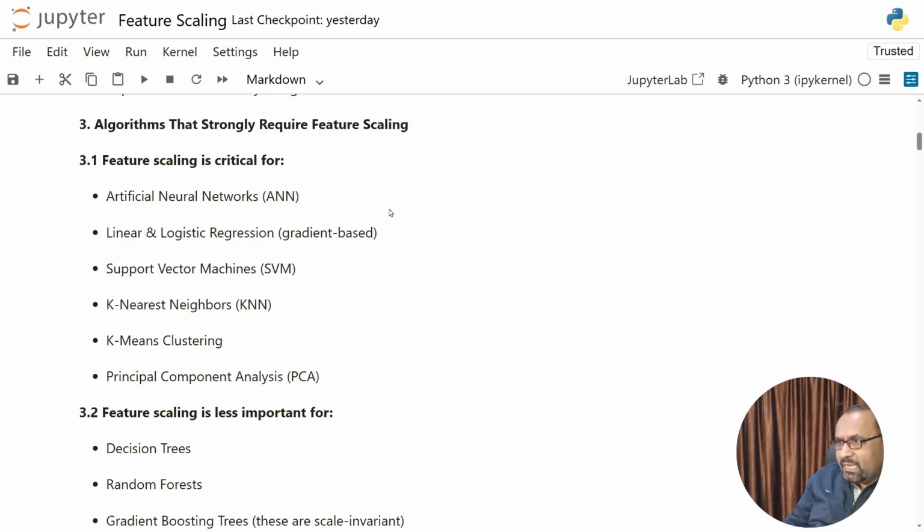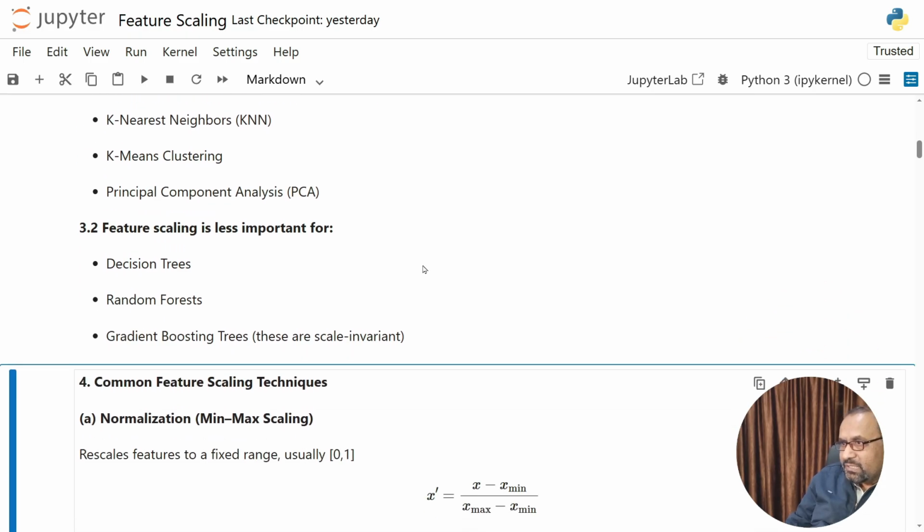Next, we have the algorithms where feature scaling is less important. This is also something we need to discuss very carefully. An interesting fact is that feature scaling is less important for decision trees, random forests, and gradient boosting trees. Why are these less affected? Because these algorithms do not use distance calculation, do not rely on gradient descent, and split data based on conditions, not on magnitude. So they are called scale invariant algorithms.